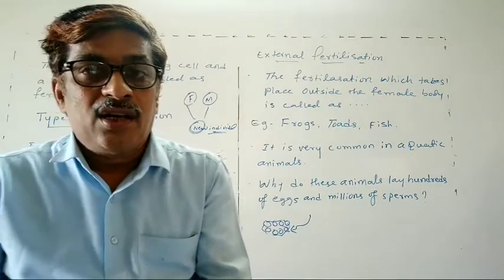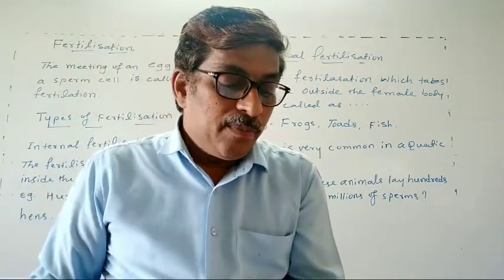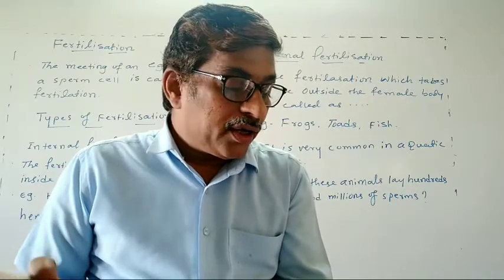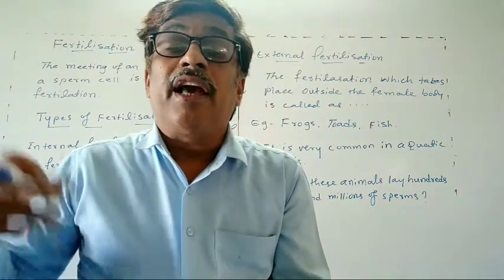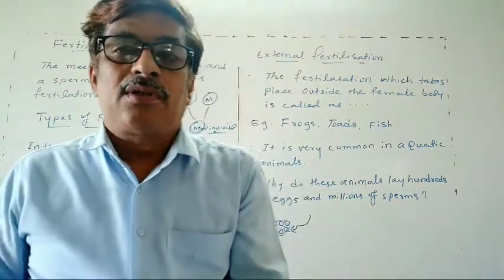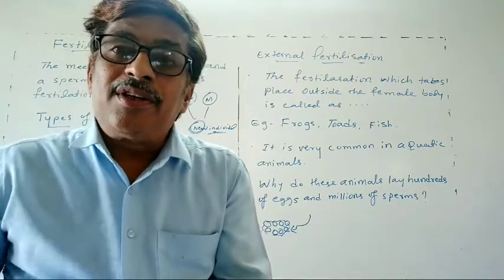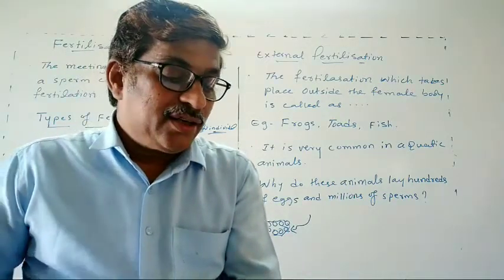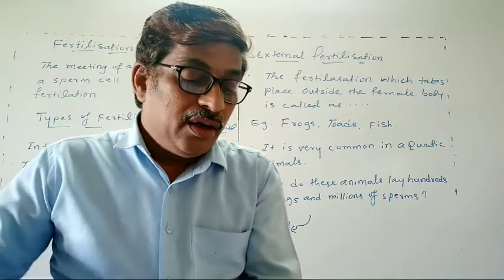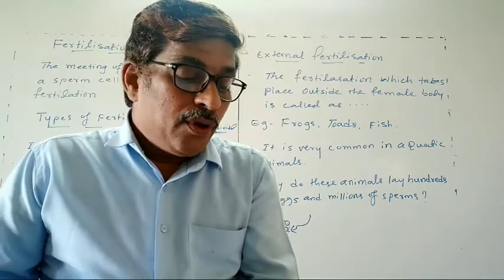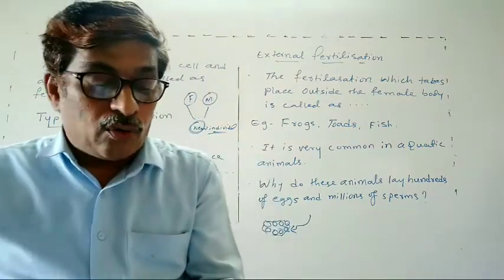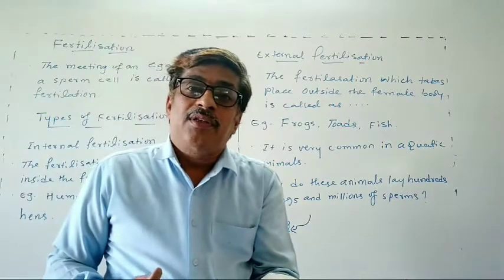Such animals are called oviparous animals.